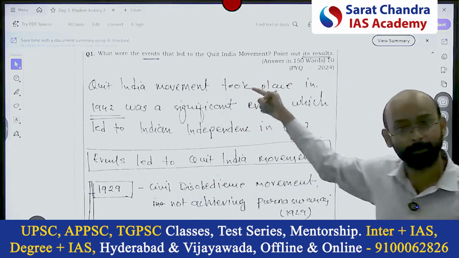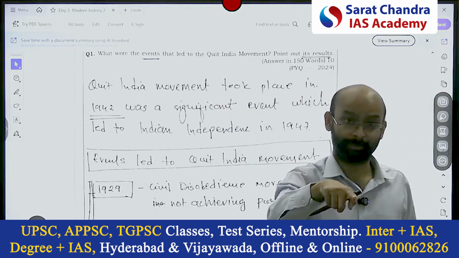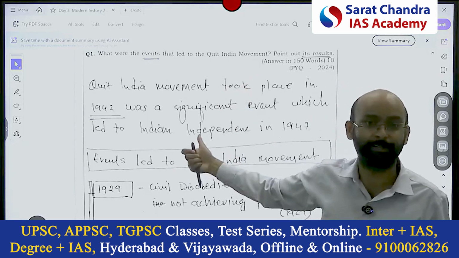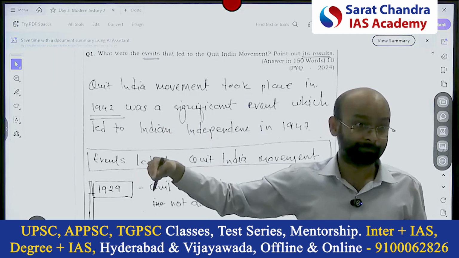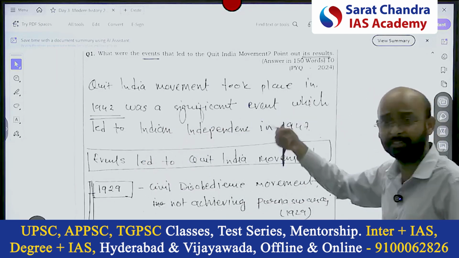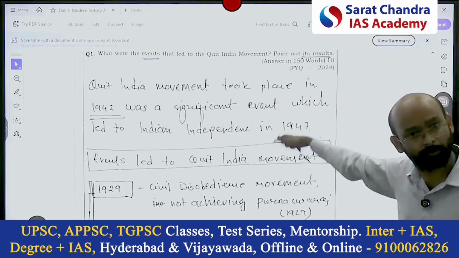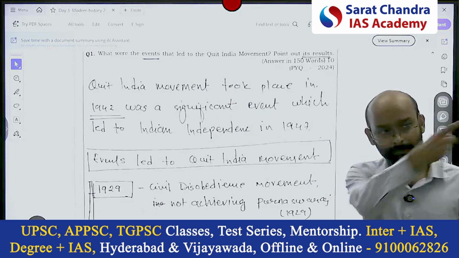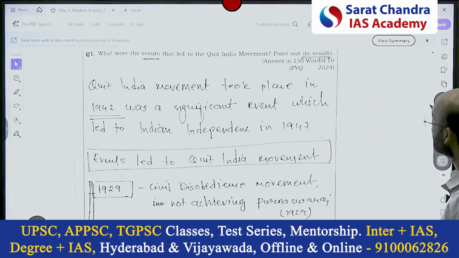So if we are doing that, the place part will also be covered. Third thing I could have mentioned is who led it. It was not led by Gandhiji or some declaration, but it was a leaderless Quit India movement, as we know. But the significant leaders like Sucheta Kripalani, Aruna Asaf Ali, and Usha Mehta, those names can be mentioned. So I'm talking about the improvement in the introduction. Actually, today I was getting some calls, so I had to finish the paper. Time was going away, so I could not think properly.